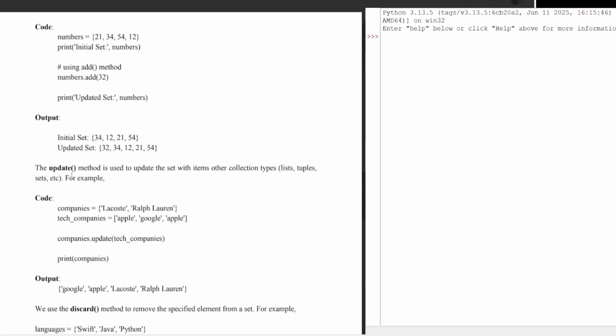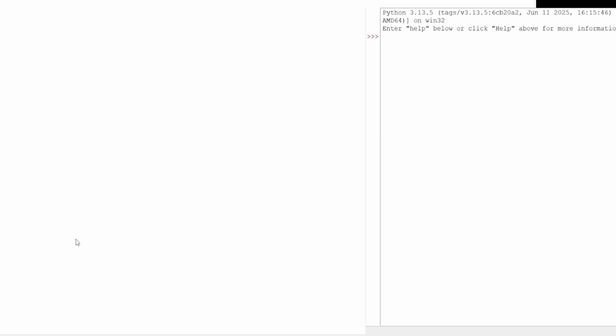Okay. I can also use a method called update. So if I have a set of companies called Lactose and Ralph Lauren, and tech companies like Apple, Google, and Apple, where I have two times the word Apple, what I will do is take the first set, use the dot operator, and the method called update will be used with the second list.